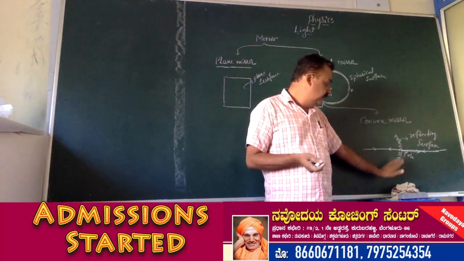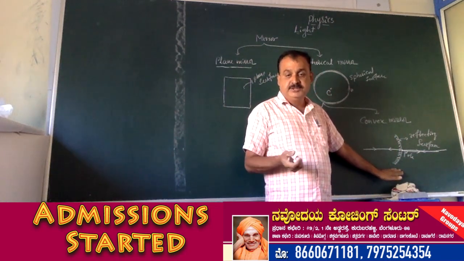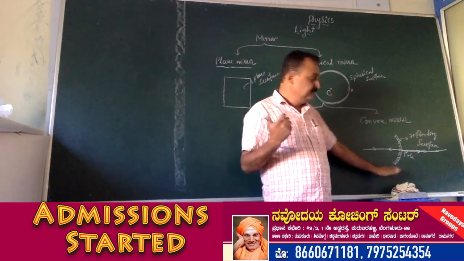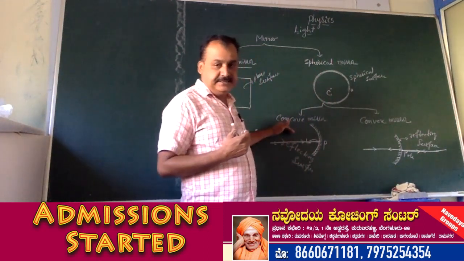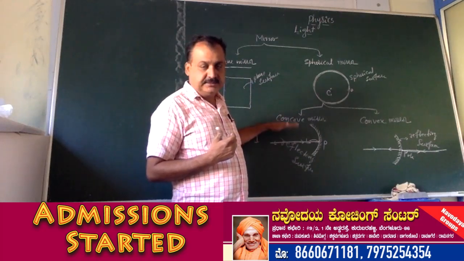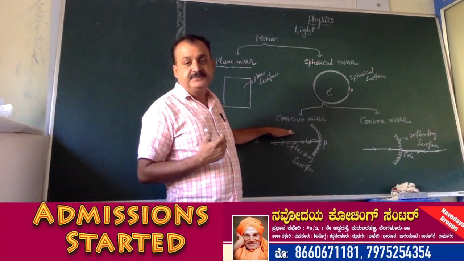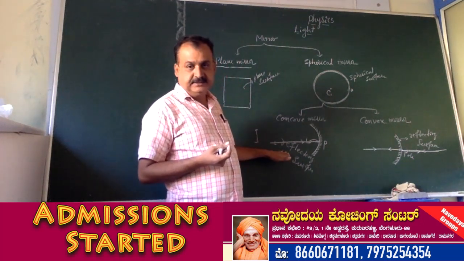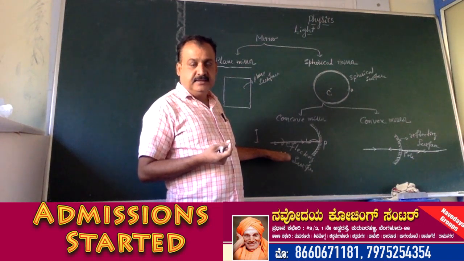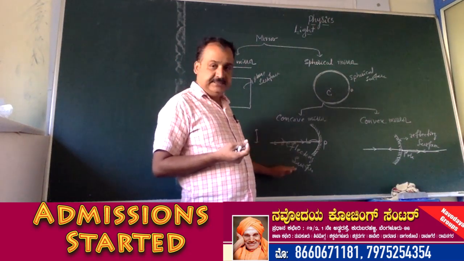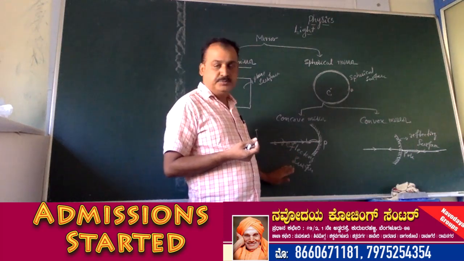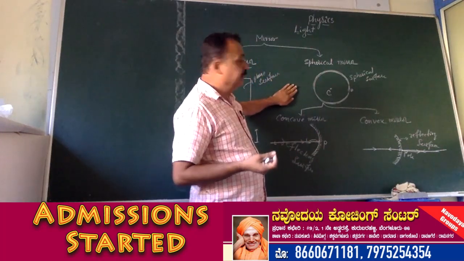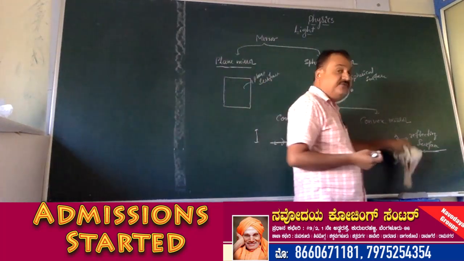So convex mirrors are used in vehicles to see the vehicles that are coming from the back side. Concave mirrors are used by dentists to see large images of the teeth. They are used in searchlights and they are also used in certain materials. Shaving mirrors are also used. So these are the important concepts that come in mirrors. Then the next concept is refraction of light.